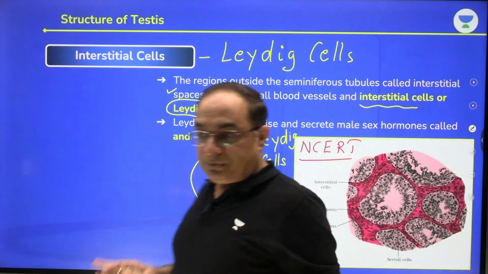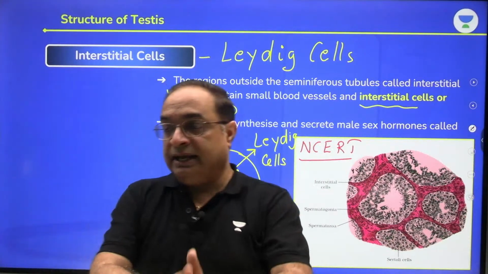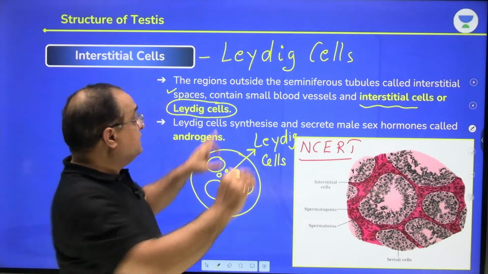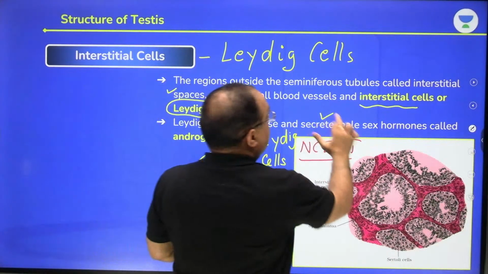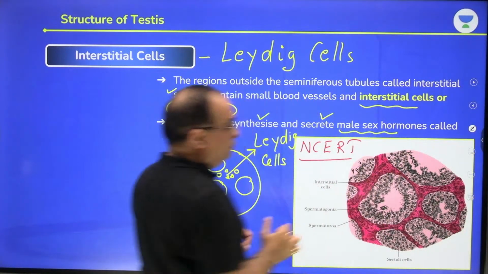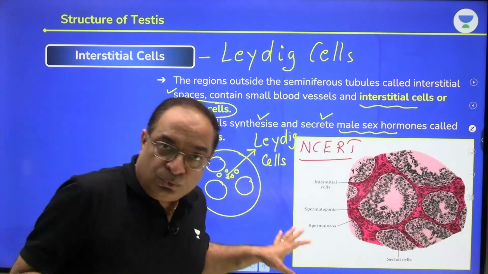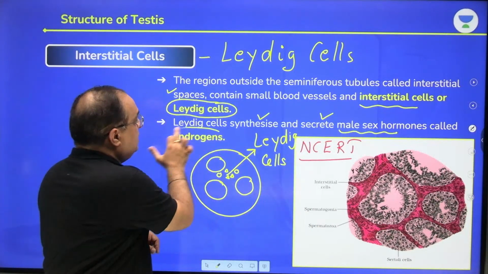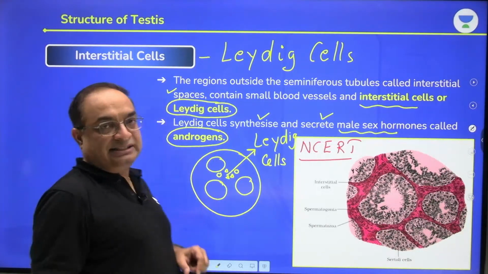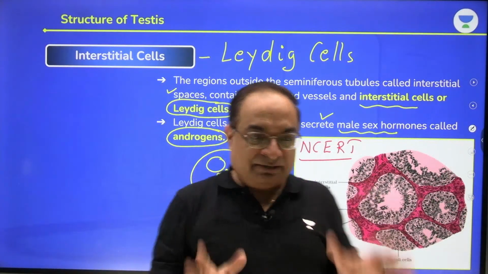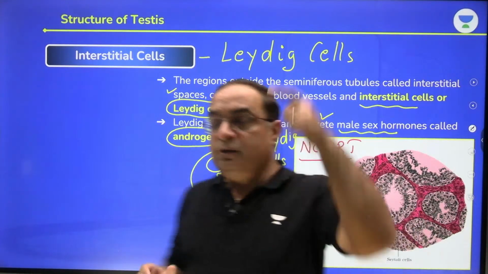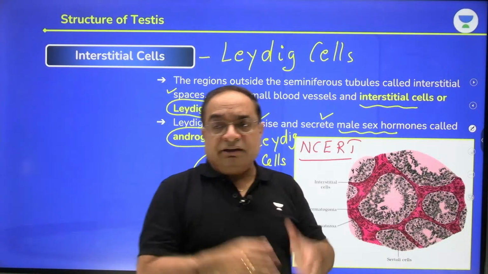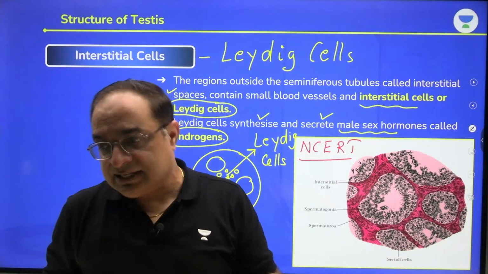It's written on the board. What is the function? Ananya, the function is synthesis and secretion of the male sex hormones. These produce male sex hormones which are collectively called androgens. Can you give me an example of androgen? Any one of you? Give me an example of male sex hormone.